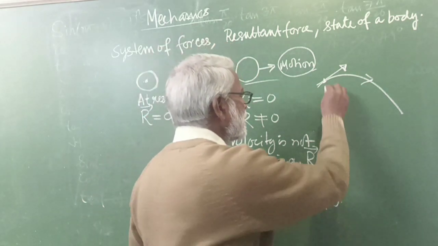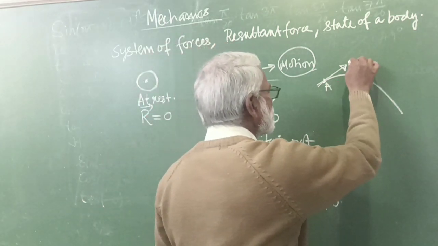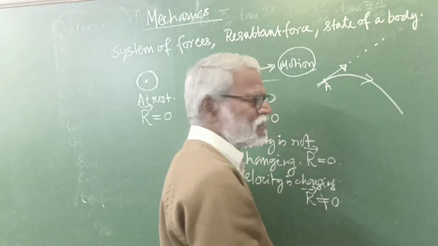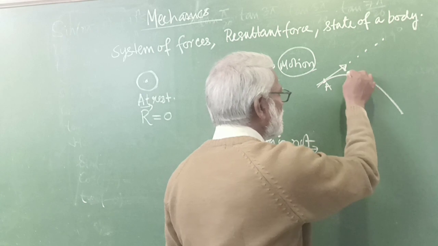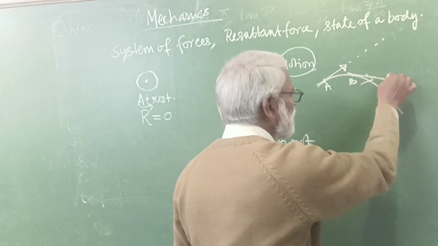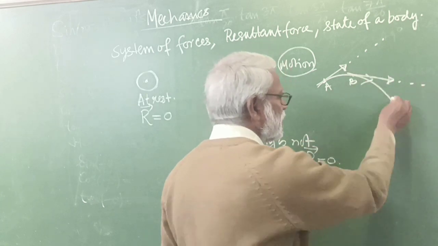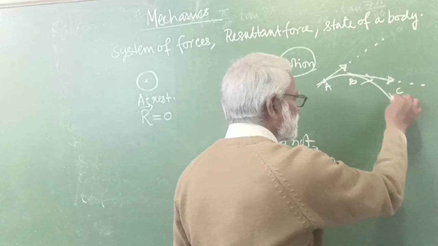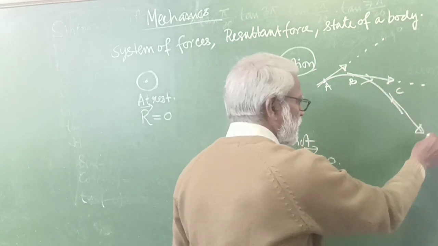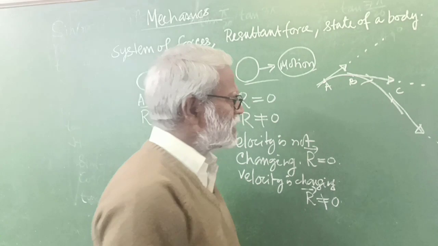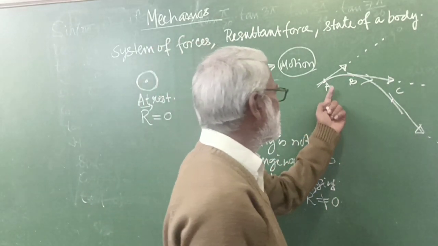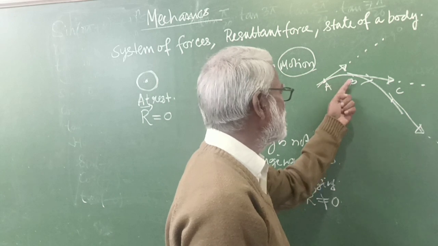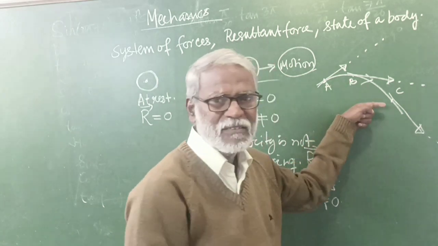Suppose the body is at A, so the direction of the velocity is in this direction. The moment the body comes to B, the direction will be in this tangent direction. And suppose the body is at C, so the direction will be along the tangent at point C. So here what we find? We find that at each point the direction of the velocity is changing.